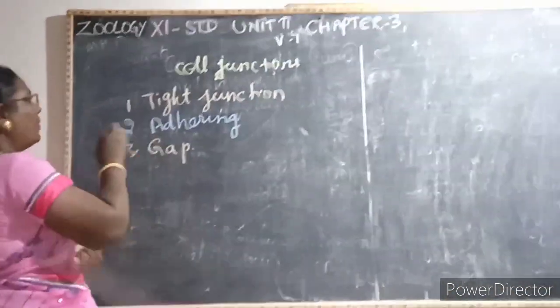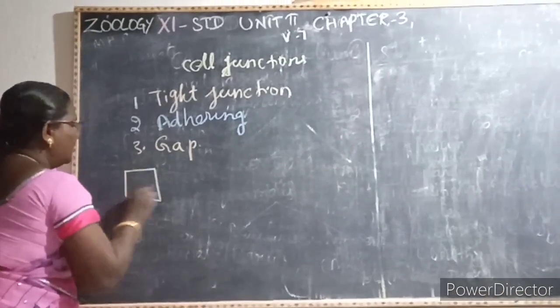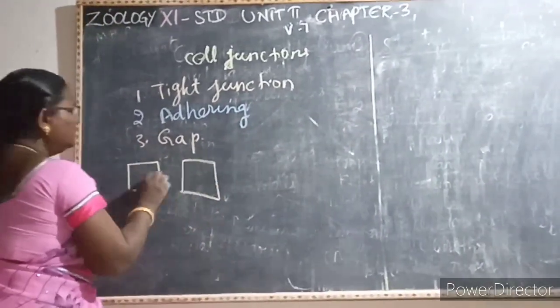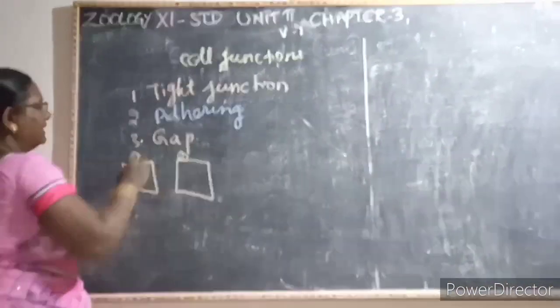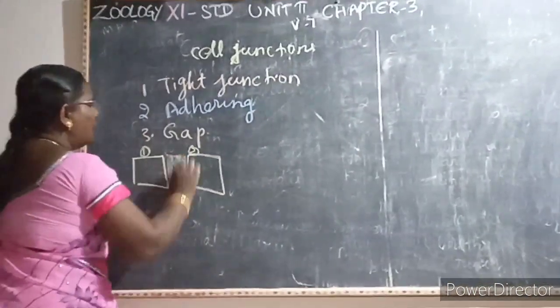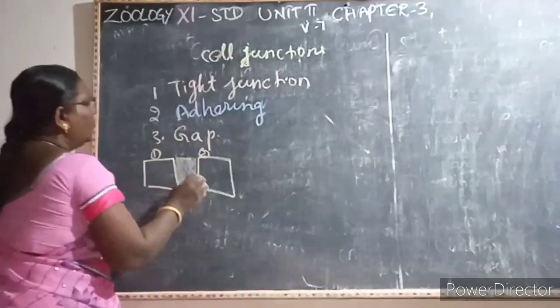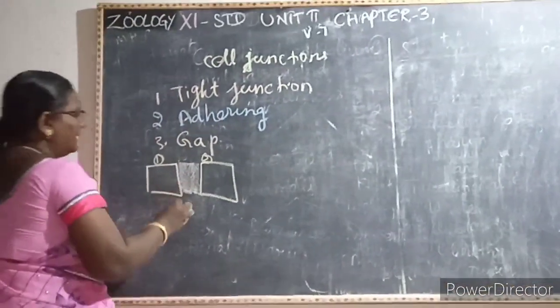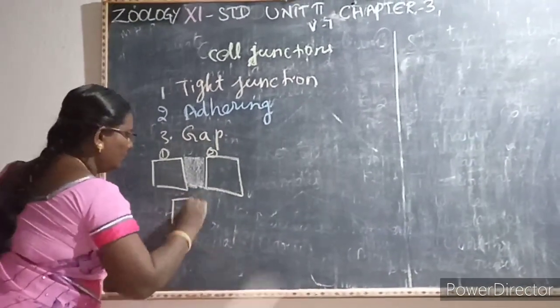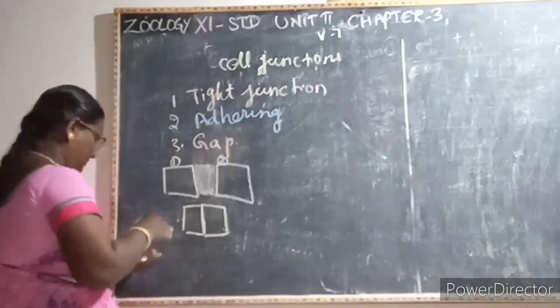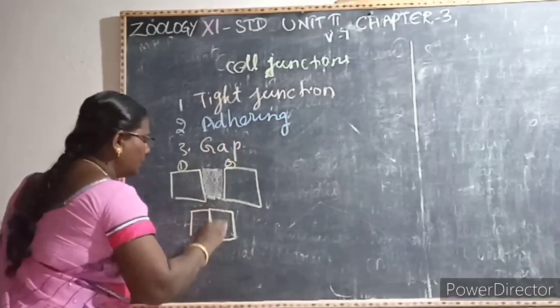So first we see about the tight junction. So here, this is the first cell and the second cell. Here in the tight junction, the cells are tightly placed to avoid the gap. So the cell looks like this. So this is called as what?